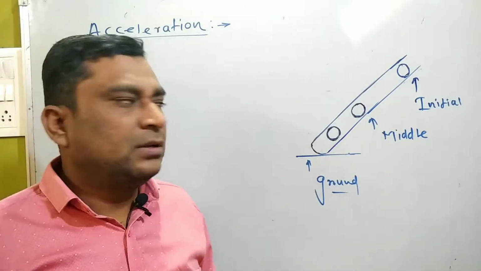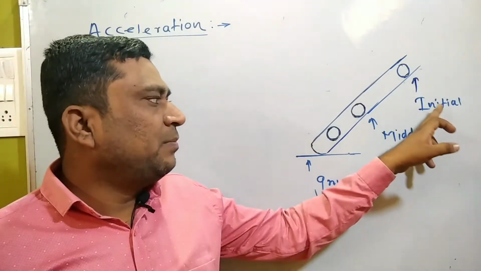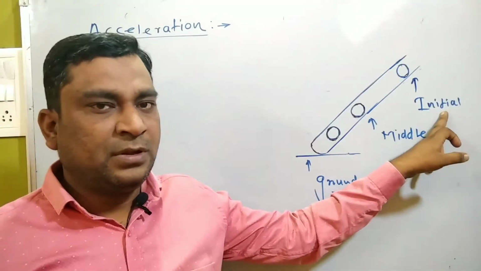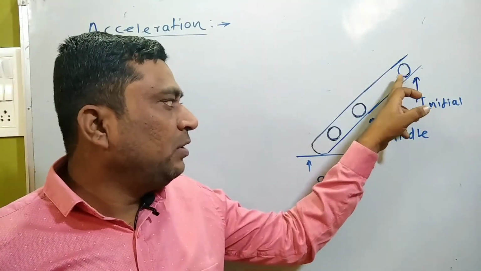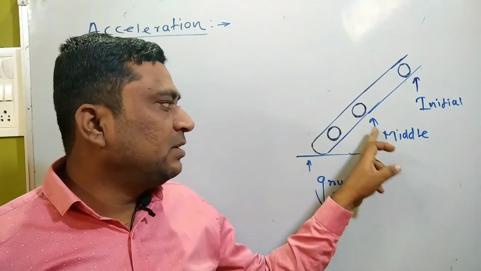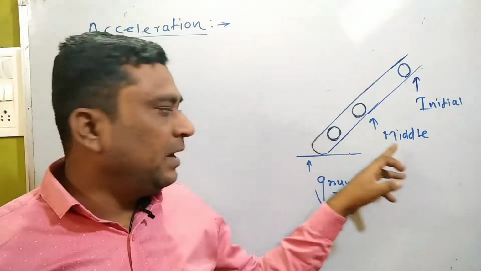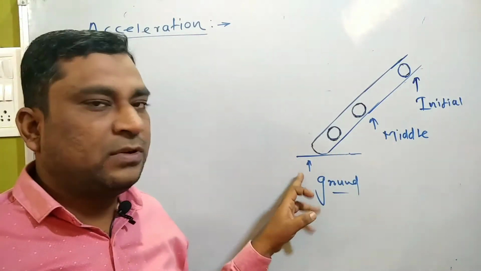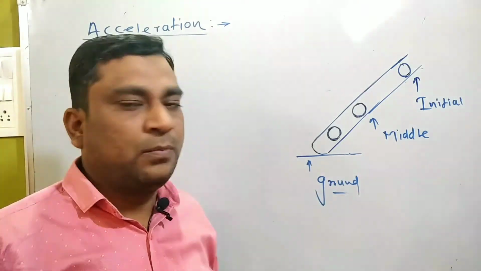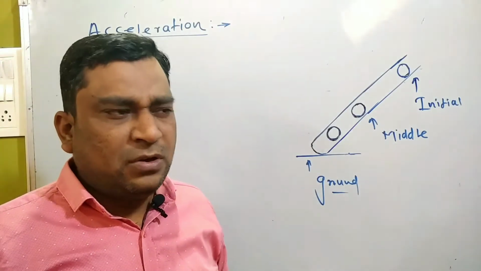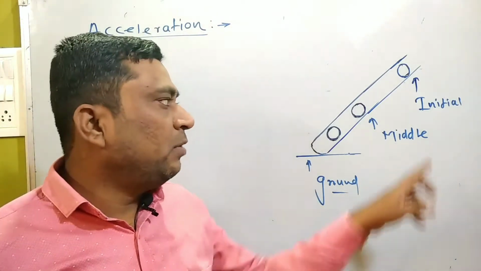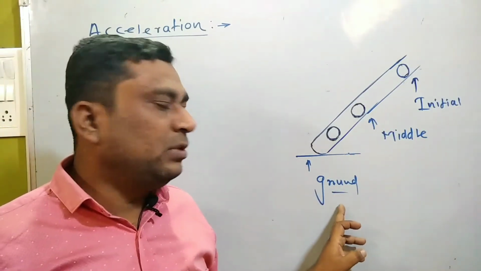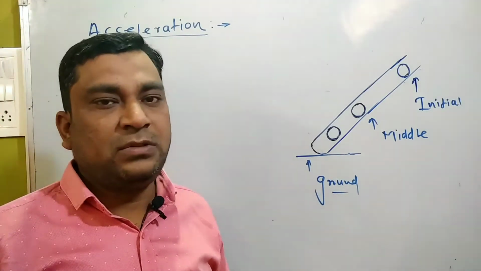For example, this is the initial point where the ball starts from. It is called the initial point. After rolling down toward the surface of the earth, this is the middle, and when the ball is at the ground, it is the last point, called the final point. As a student, imagine what will be the velocity of the ball from the initial point up to the point where the ball is resting on the ground.